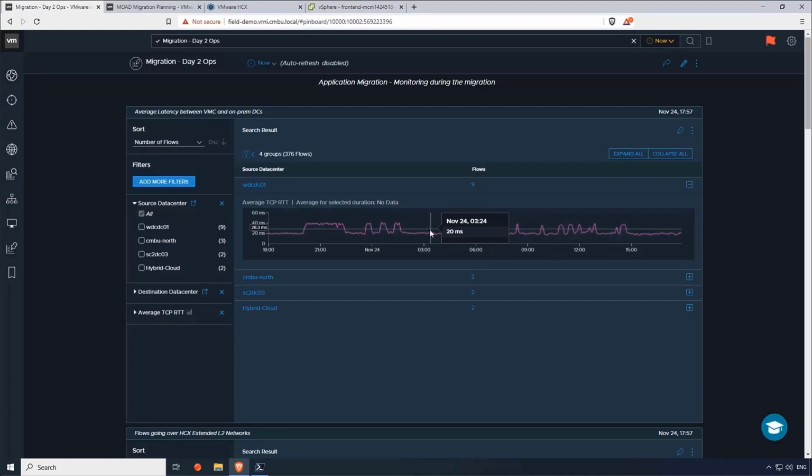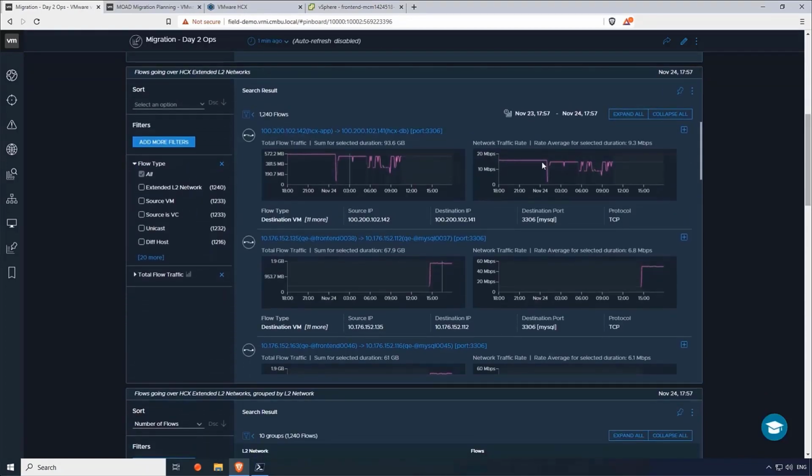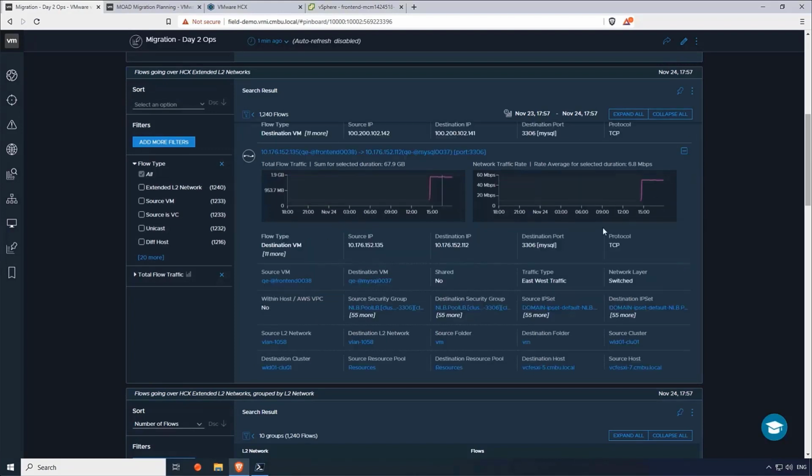I just want to make sure that the network connectivity between the VMC environment and the on-prem data center is correct. So we can have a look at the latency between the different data centers and VMC. If I scroll down, I can also have a look at the individual flows that go through these layer 2 extensions. I can also have a look at the details for these, like the source and destination VM, what type of ports are being used, all of that, and then also the actual graphs attached to those.